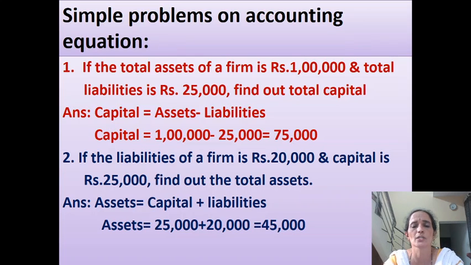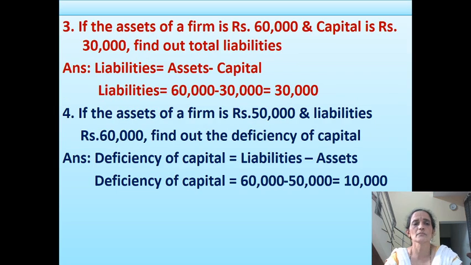Similarly, if the liabilities of a firm is 20,000 and capital is rupees 25,000, what is the amount of total assets? Total assets is equal to capital plus liabilities, that is equal to capital 25,000 plus liabilities 20,000. So total assets will be rupees 45,000. Similarly, if the assets of a firm is rupees 60,000, capital is rupees 30,000, find out total liabilities. You know the equation, liabilities is equal to assets minus capital.